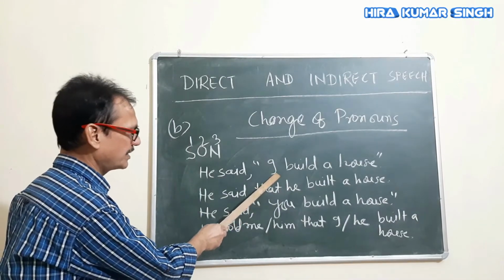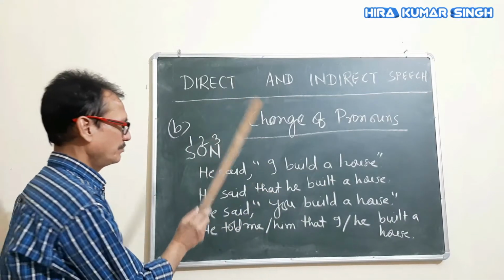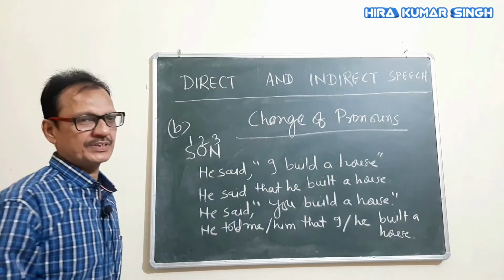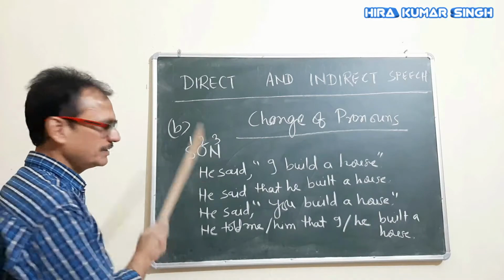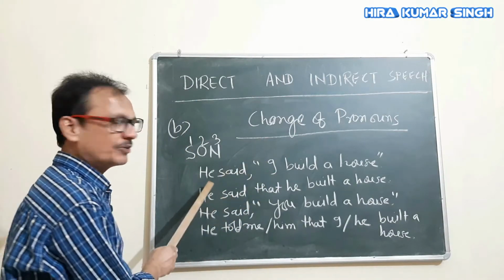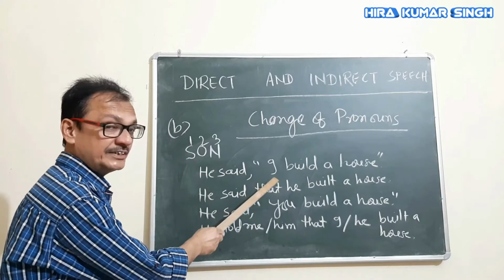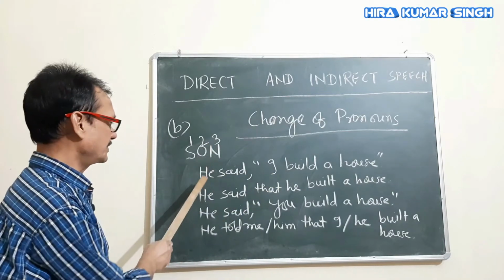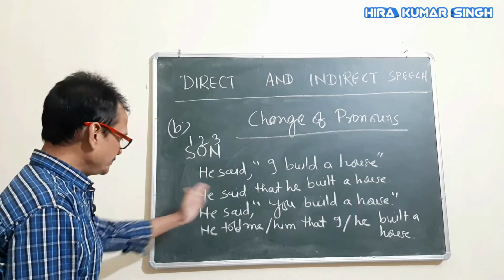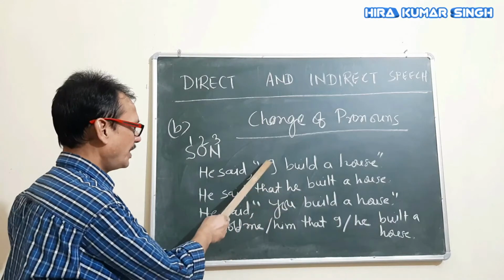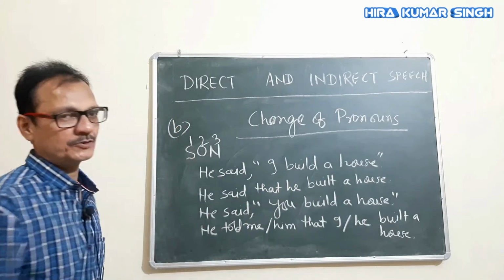If you have first person here like I, me, we, us, anything in this part, they will change as per the subject. So it has been done like this. He said that he built a house. So, I has become he. One part of the formula.